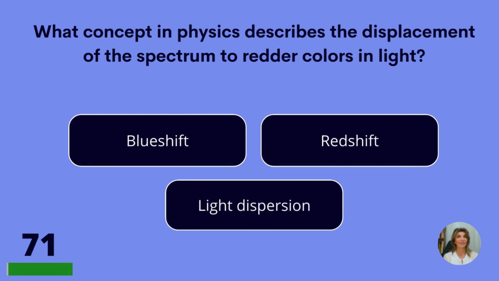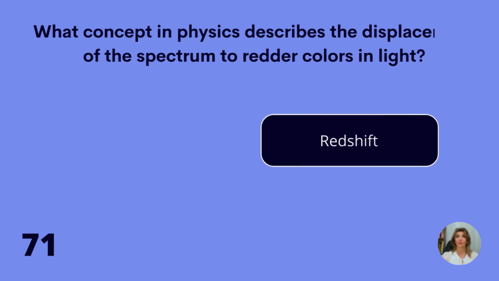What concept in physics describes the displacement of the spectrum to redder colors in light? Blue shift, red shift, or light dispersion? Red shift.